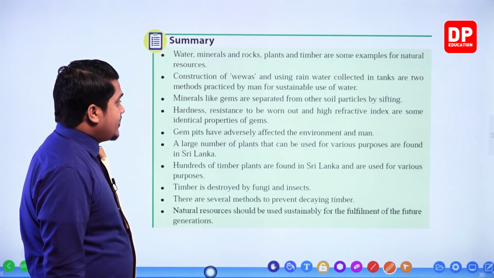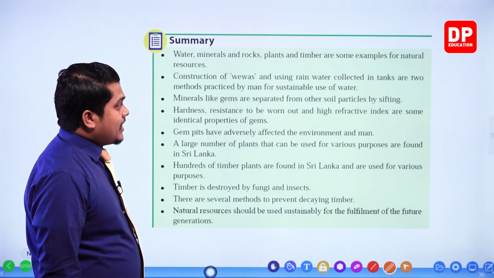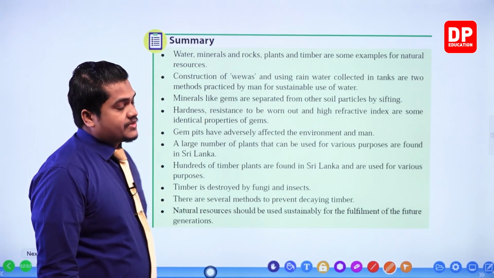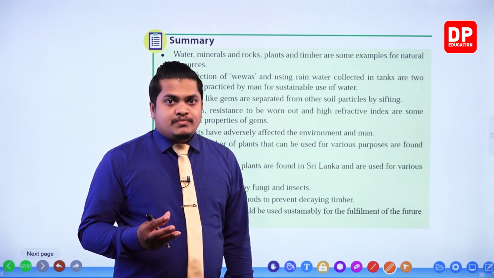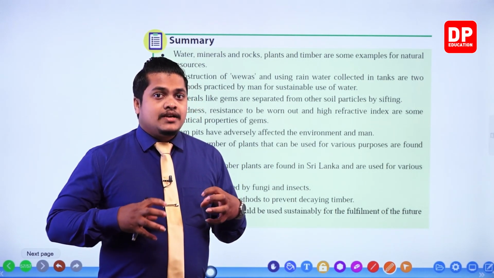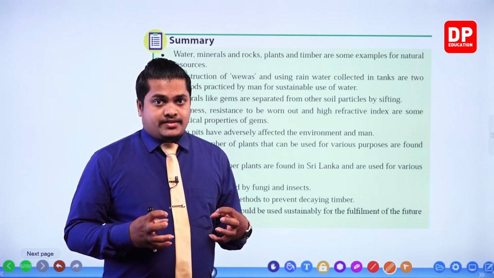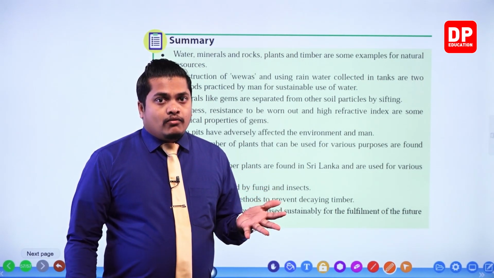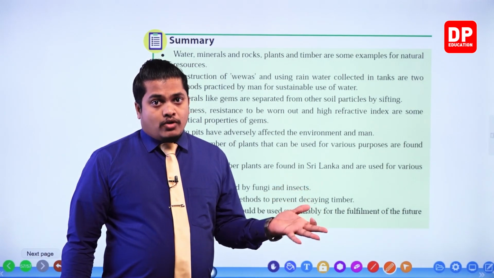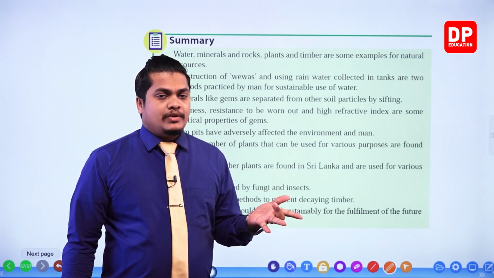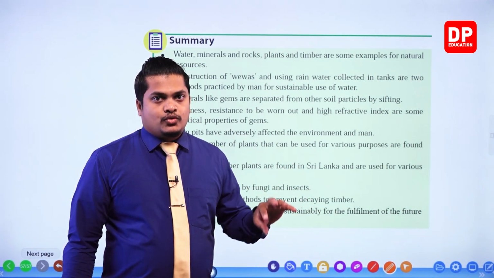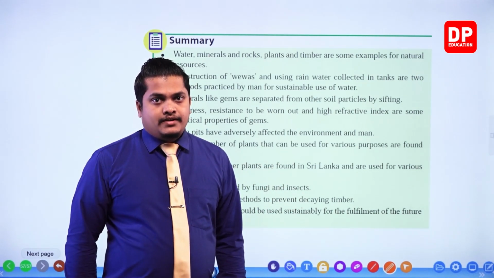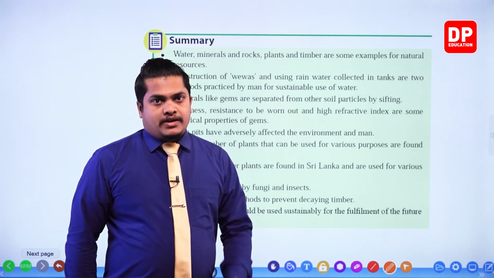Then hardness, resistance to being worn out, and high refractive index are some identical properties of gems. So when you take gems, my dear children, they have special characteristics like hardness, resistance to being worn out, high refractive index, and unique color. Those features are very special characteristics for a gem.